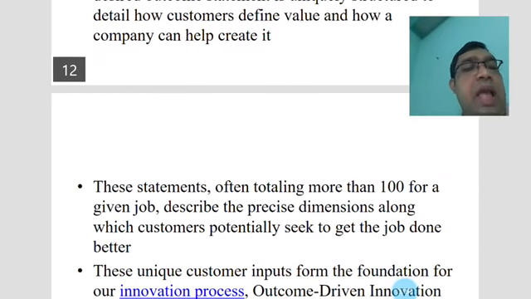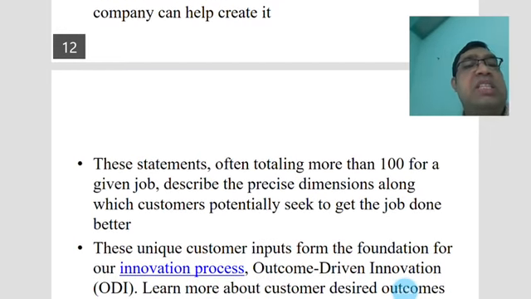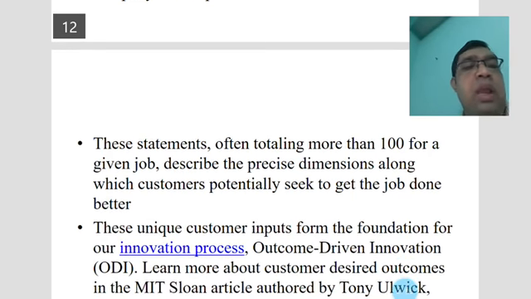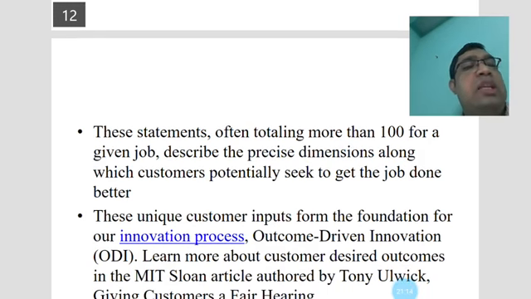We can see these statements, often totaling more than 100 for a given job, describe the precise dimensions along which customers potentially seek to get the job done better.